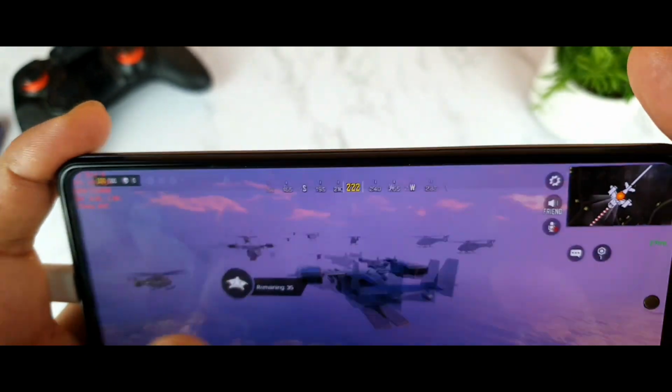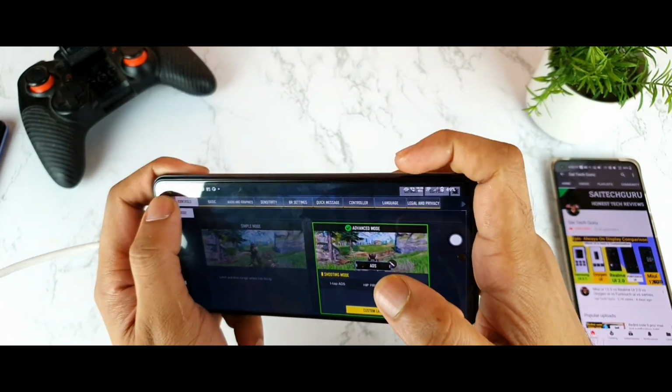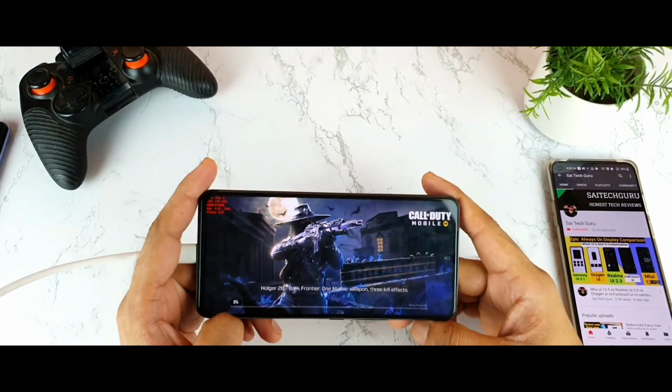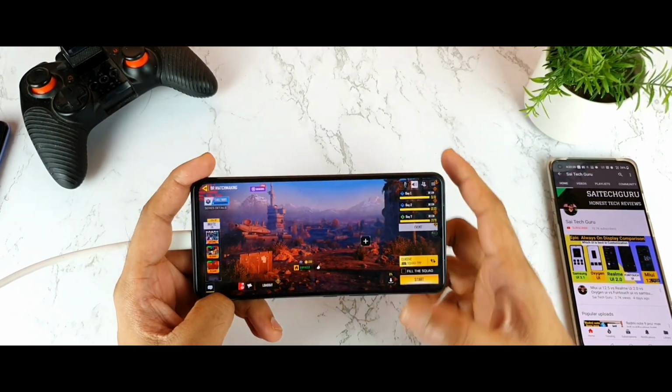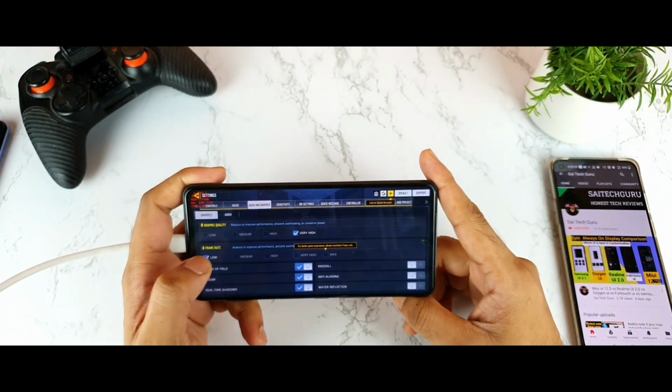Let me go back and try a different kind of frame rate. I'll exit the match. Now I'll use a slightly increased FPS. Let's see whether this will boost it or not. Let me go back to the settings and slightly increase to medium.